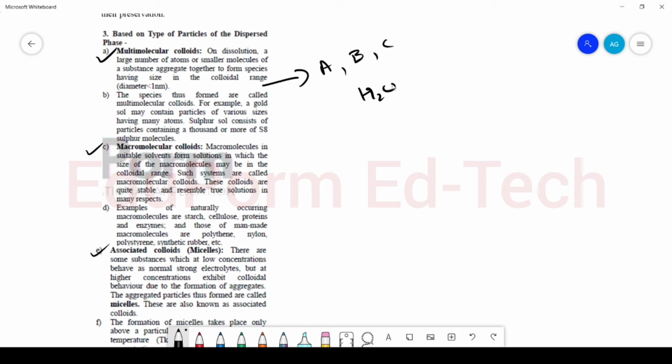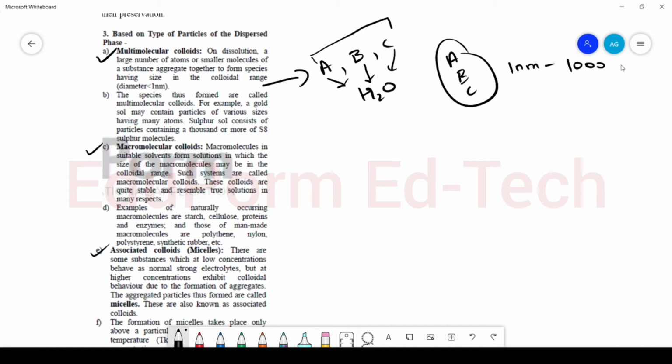So in this case, when I add only particle A to water, it will give me a true solution. When I add only particle B to water, it will give me a true solution. And when I add particle C to water, it will give me a true solution. But when I add particles A, B and C together in the water, then they will associate together, and when they associate, they will form a particle with size in the range of 1 nanometer to 1000 nanometer, and then it will form a colloidal sol, and such a colloidal sol will be called multimolecular. Okay, so there are multiple molecules.